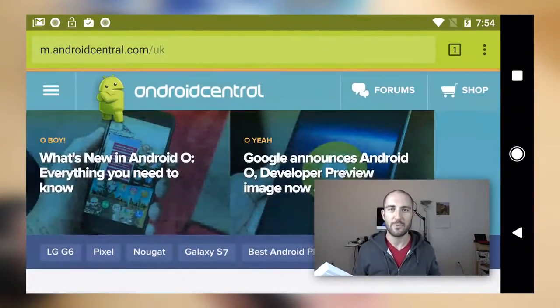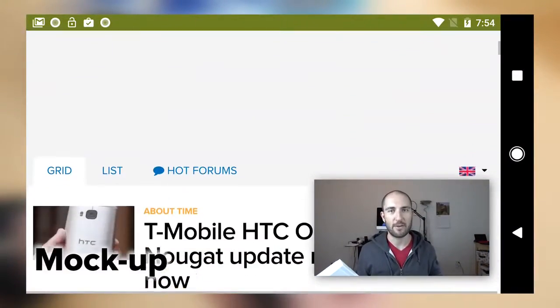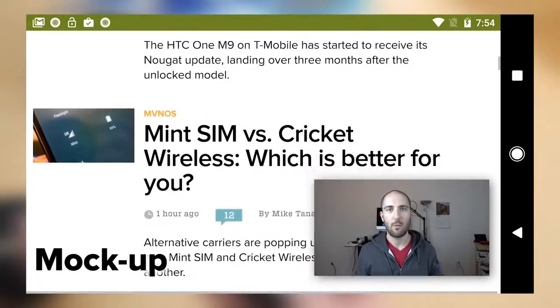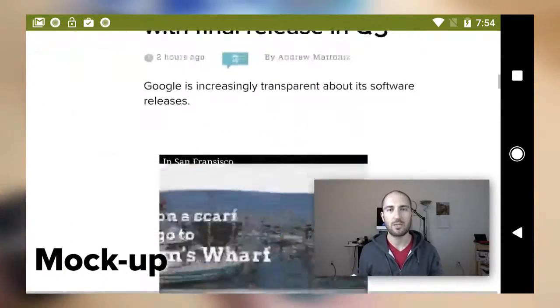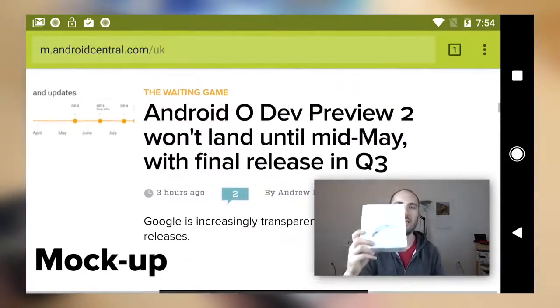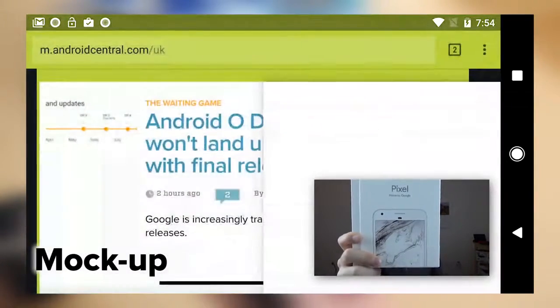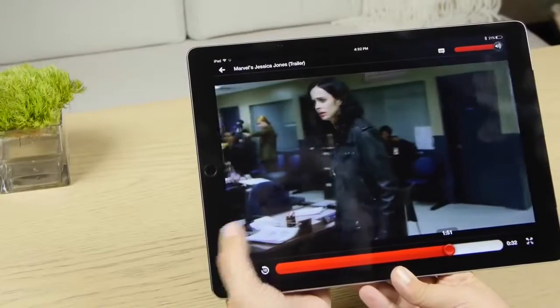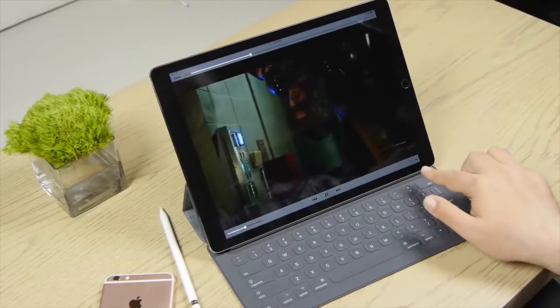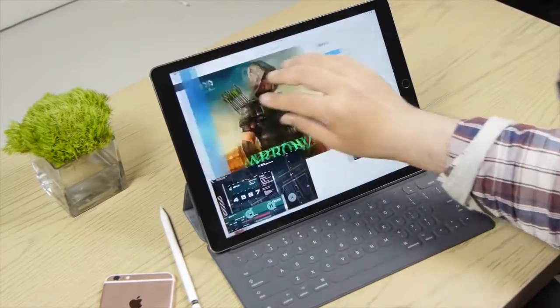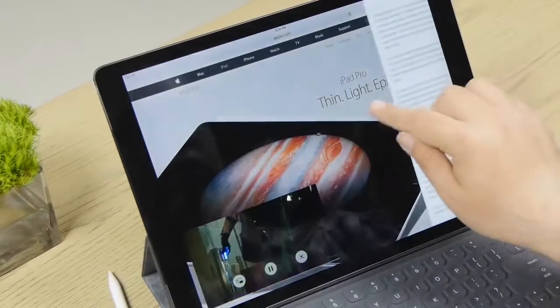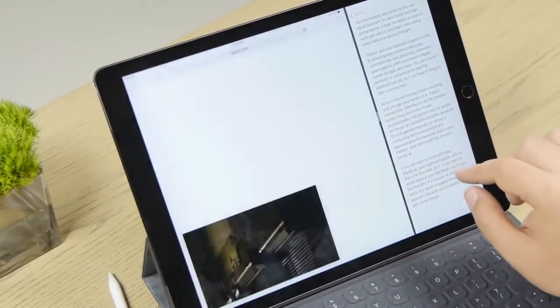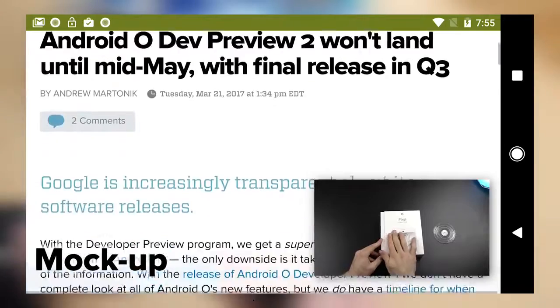Number 8, picture-in-picture on phones and tablets. Now, picture-in-picture was technically possible in Android N, although in practice it was basically limited to Android TV. Bringing it to phones and tablets is going to open this feature up to many more people, and if you've ever used picture-in-picture on an iPad, you'll know how useful it can be. Picture-in-picture lets you shrink down an app to a floating section that you can then bounce around in the foreground while you work on other apps in the background. For video in particular, it's much more convenient than just splitting the screen between a video app and the rest of your apps.